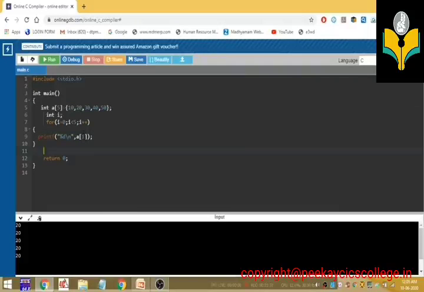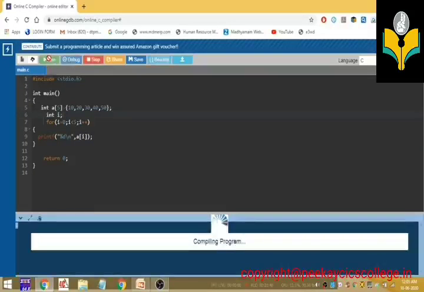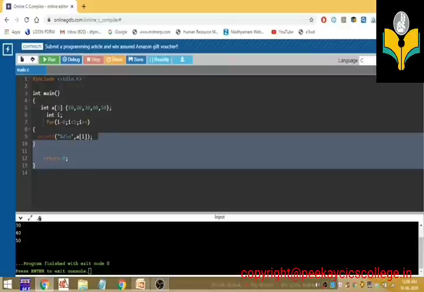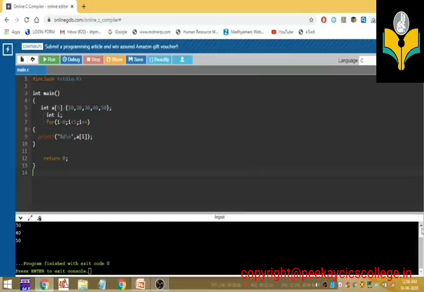Instead of writing the numbers 0, 1, 2, I put the variable i. So I build and run the program. See, what is the output?